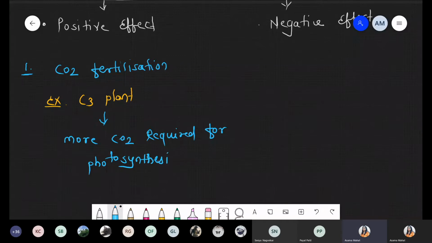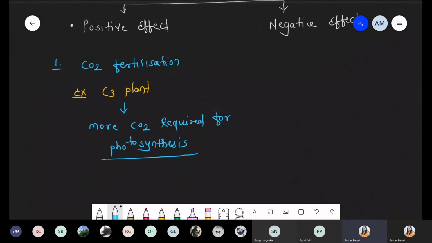Do you remember the value? How much concentration of carbon dioxide is required for the photosynthesis in C3 plant? Anyone? Do you remember the value? We discussed that value in the form of ppm, parts per million. Do you remember? No.